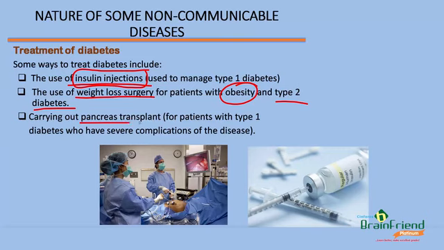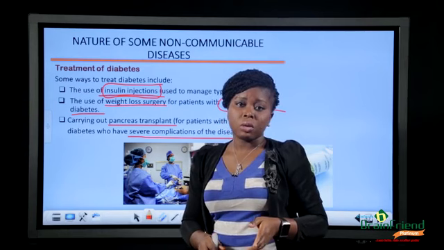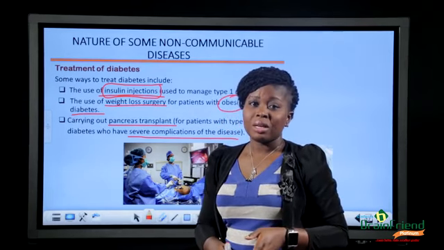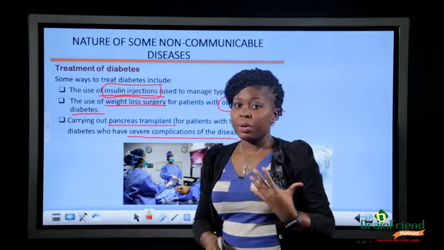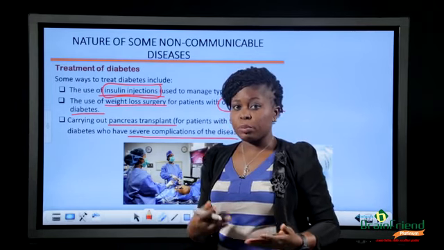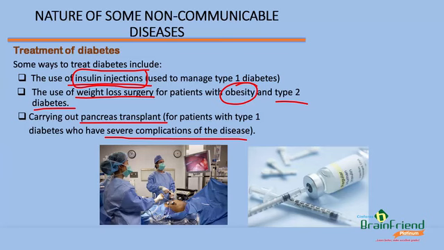Carrying out pancreas transplant. This would work for patients with type 1 diabetes who have severe complications of the disease. Remember, we said that sometimes some lifestyles, okay, or certain surgeries would have destroyed the pancreas where the insulin is produced. So a pancreas transplant may need to be carried out for such cases where the pancreas has been destroyed.